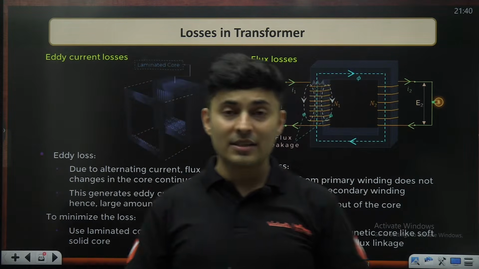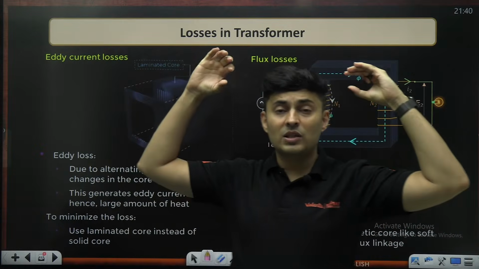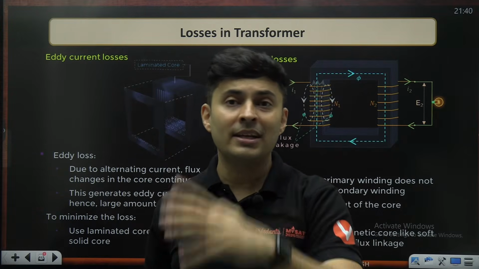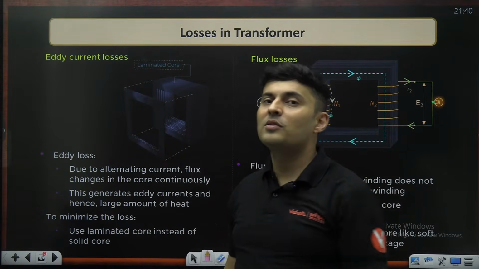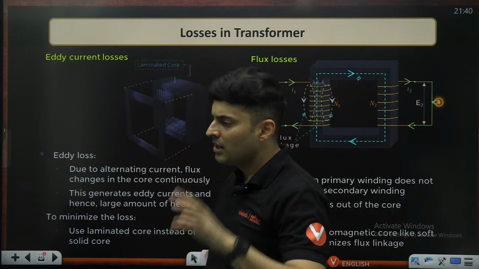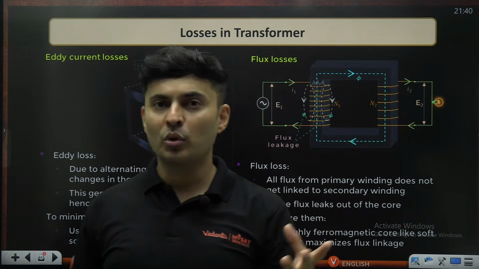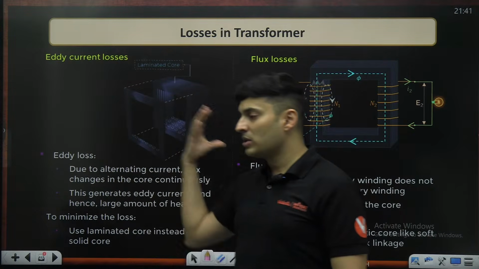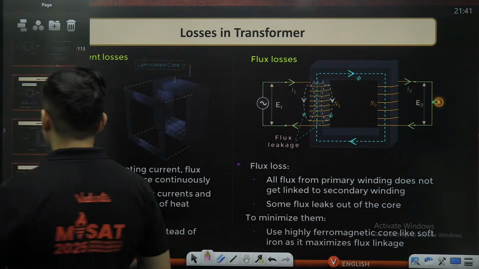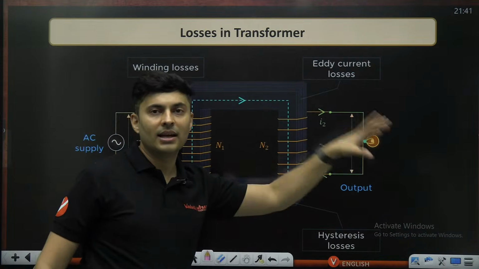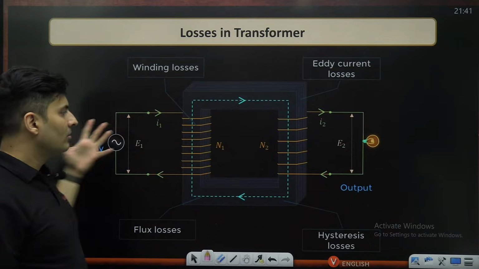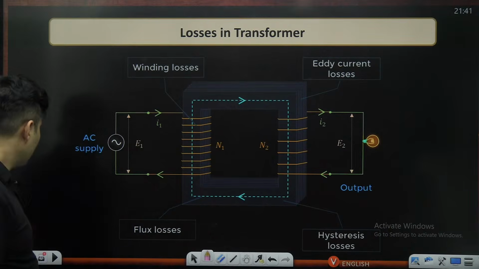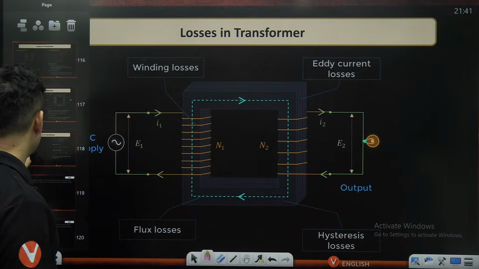Now using all these four techniques, it has been found that the losses in the transformer reduce so much that almost the transformer becomes 98 to 99% efficient in spite of all these four losses. So the modern transformers are usually more than 90%, but the good transformers are 98 to 99% efficient. Meaning, if you give 100 joules of energy on the input side, almost 99 joules to 98 joules will come on the other side every second. So hardly 1 or 2 joules might be lost, which is okay, acceptable, that happens. We are going to live with it.